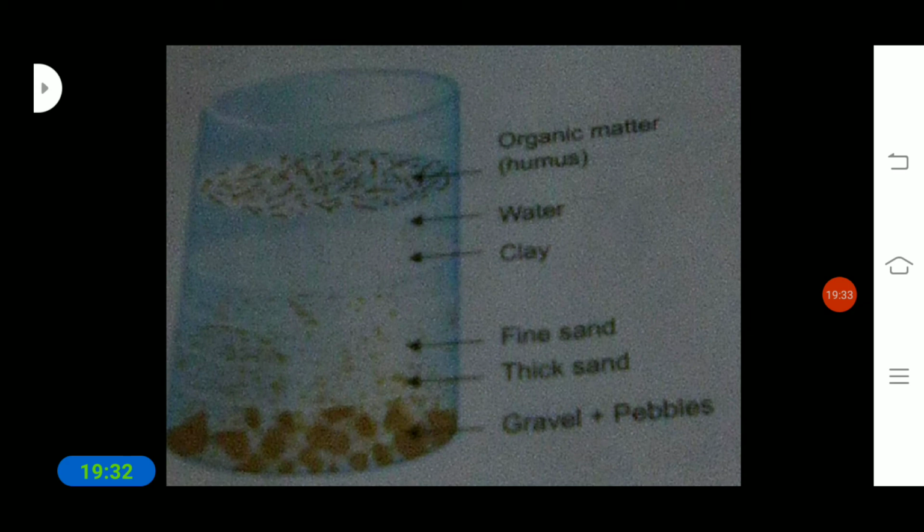This biggest layer, which consists of gravel and pebbles, is the bedrock. Afterwards we can see fine sand and thick sand. This is nothing but weathered rock, which is called the horizon. Next we can see the top layer, the subsoil, which consists of water and clay. After that, the uppermost layer is the humus or topsoil, which contains a greater amount of humus. Okay.